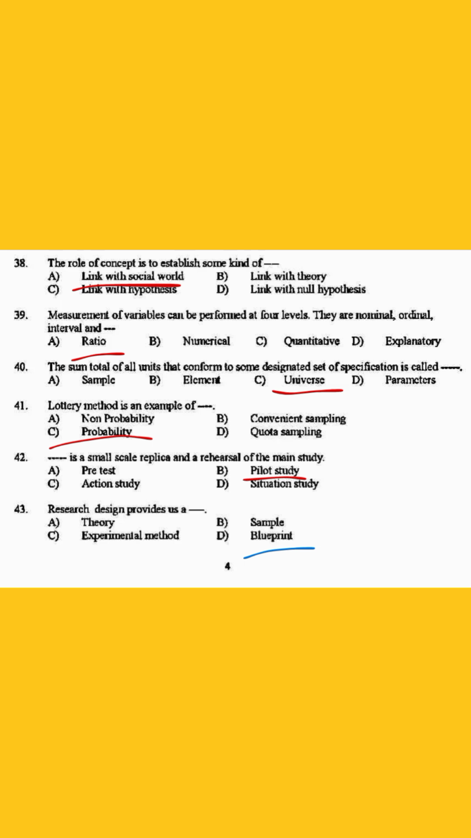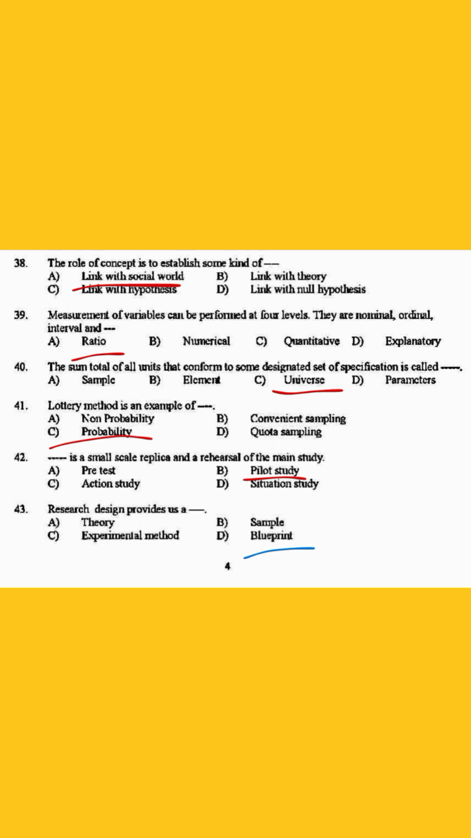39. Measurement of variables can be performed at 4 levels. They are nominal, ordinal, interval and dash. The answer is option A, ratio. 40. The sum total of all units that conform to some designated set of specification is called. The answer is option C, universe. 41. Lottery method is an example of dash. The answer is option C, probability.